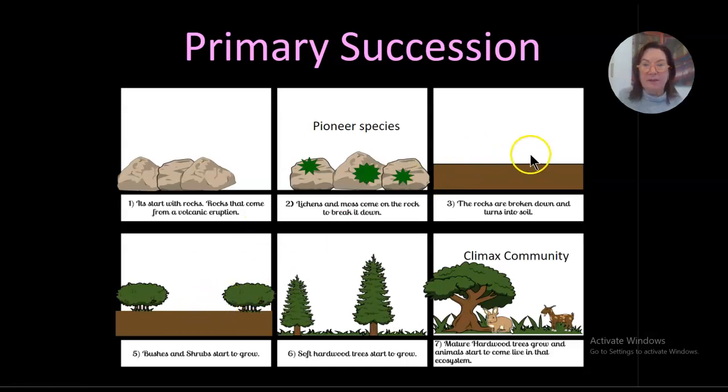So in the next one, we see that we have bushes and there'll also be grasses coming in. And then we will reach where it's growing up, right? So it's like a little baby growing up. So it'll have more soft trees, wooded trees, and then eventually we have animals come back, and birds and all that kind of stuff, and it's called a climax community.